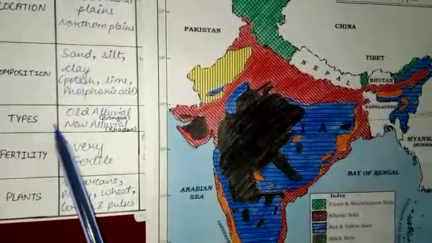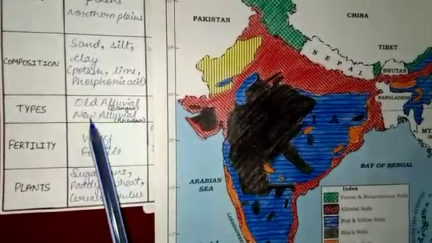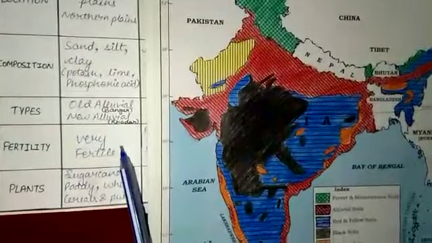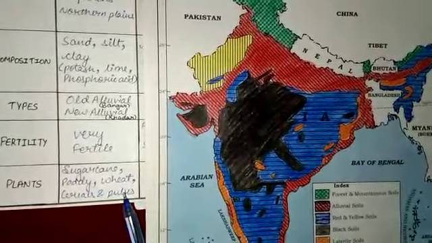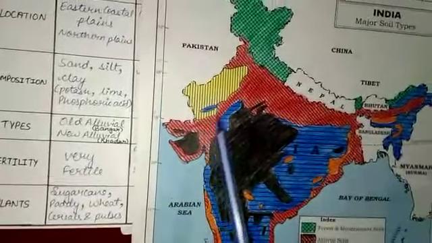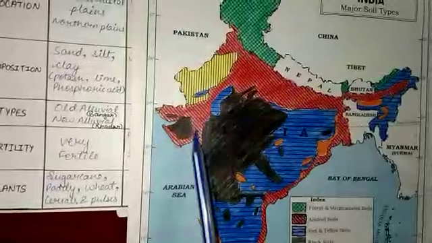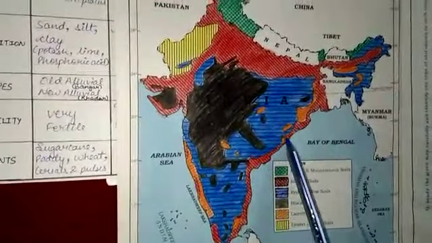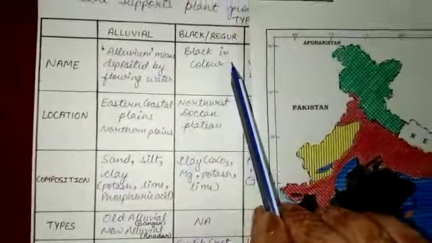So it is of two types: old alluvial, which is also known as Bangar, and new alluvial, which is known as Khadar. It is very fertile for sugarcane, paddy, wheat, cereals and pulses. So it is found mostly in UP, some parts of Rajasthan, some of Gujarat, Bihar and in the eastern coastal plains of India.